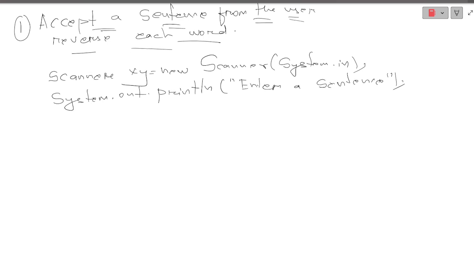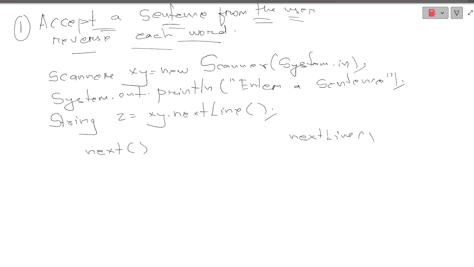Okay, now what will I do? String z is equal to xy.nextLine. Let me quickly say this: what's the difference between next and nextLine? Whenever you are accepting any string without spaces, you can use next, without spaces in between the string. If you want to include spaces whenever you are accepting something from the user, you will be using nextLine, with space.